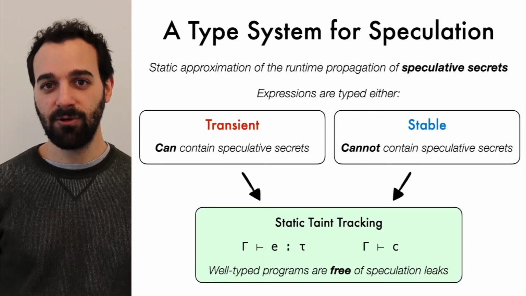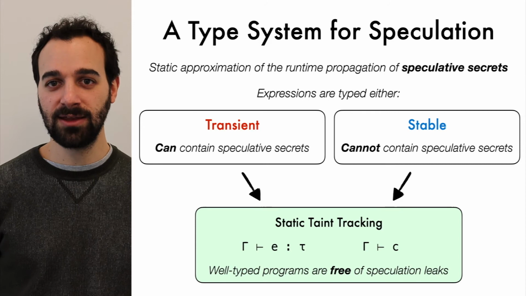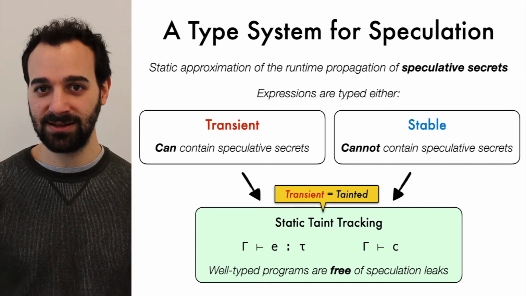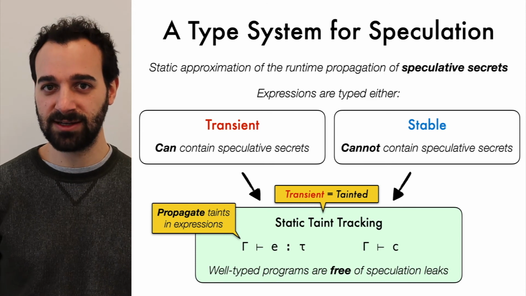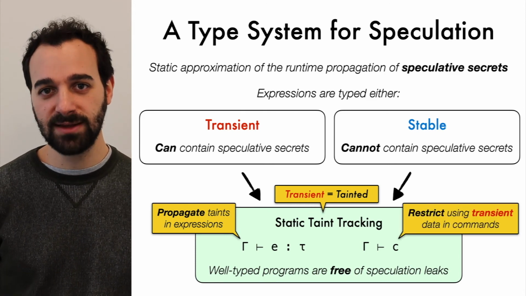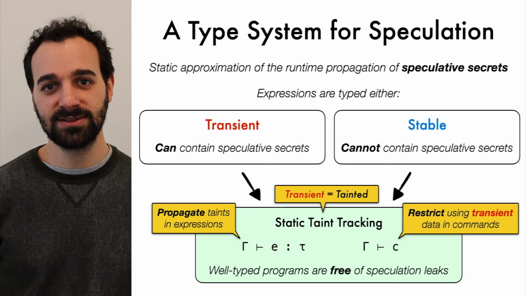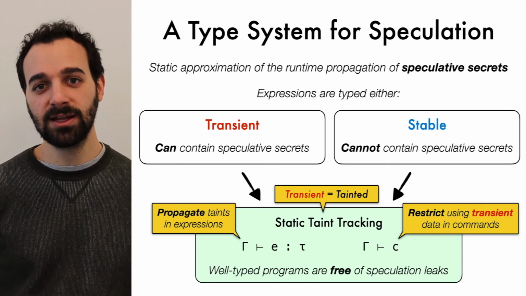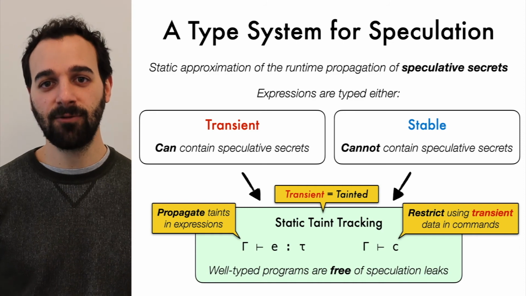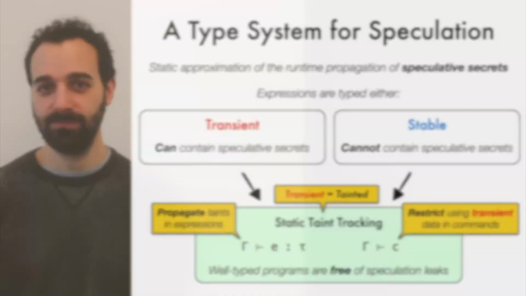The type system performs static taint tracking and treats transient expressions as tainted. The typing judgment for expressions simply propagates the transient taint, and the judgment for commands restricts the use of transient data to avoid leaks. Intuitively, programs that are well typed according to this type system are free of speculative leaks.